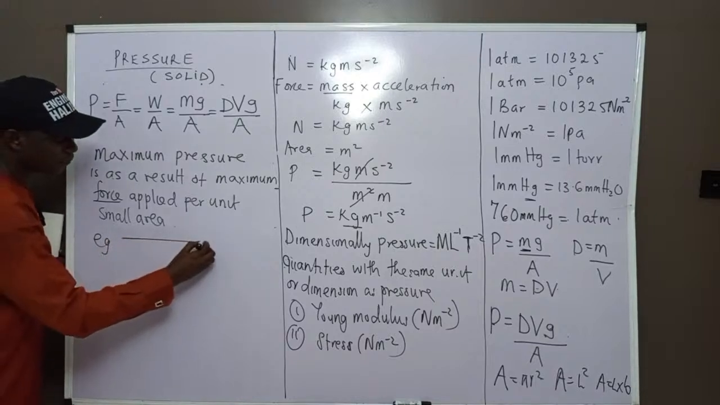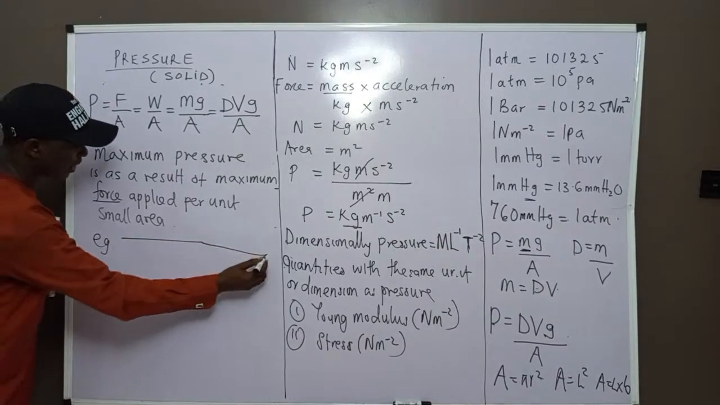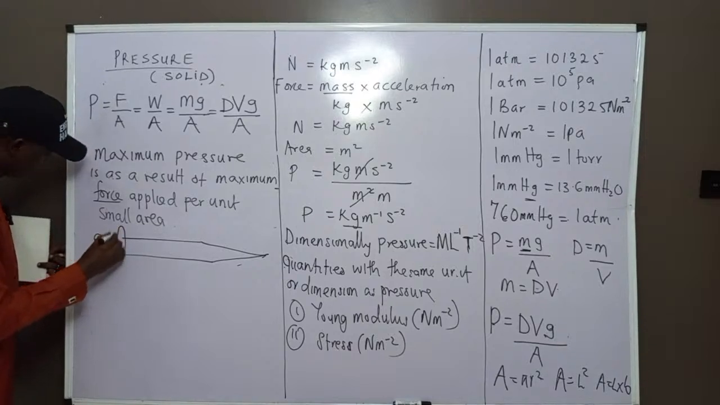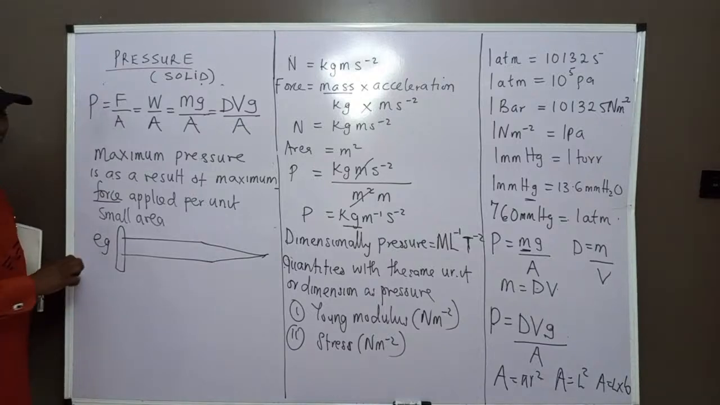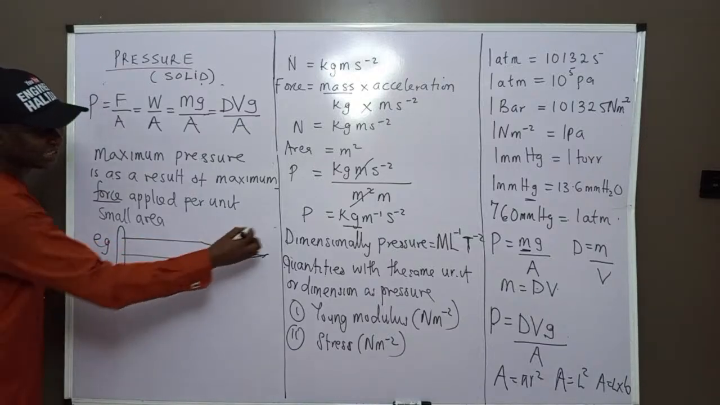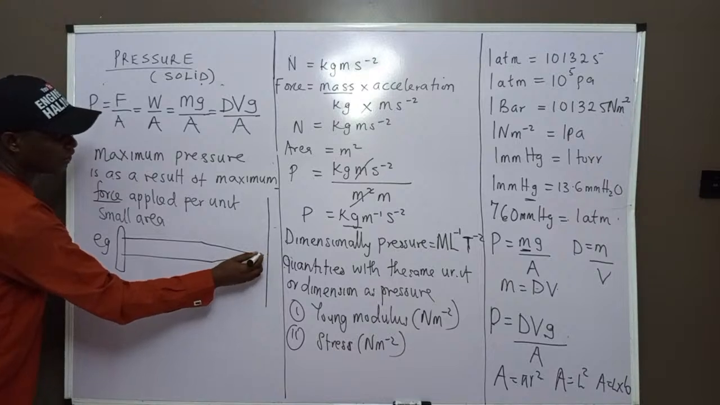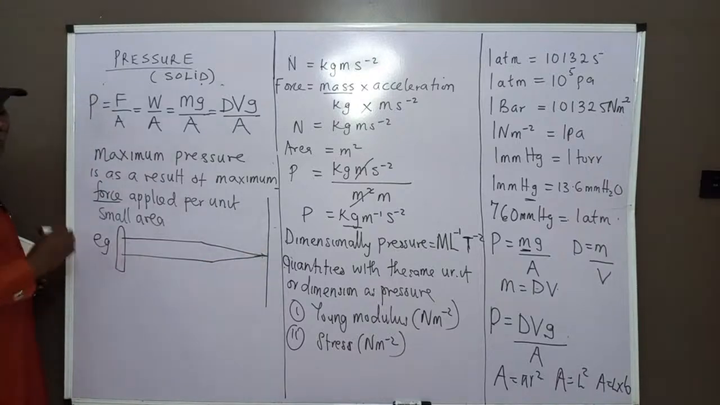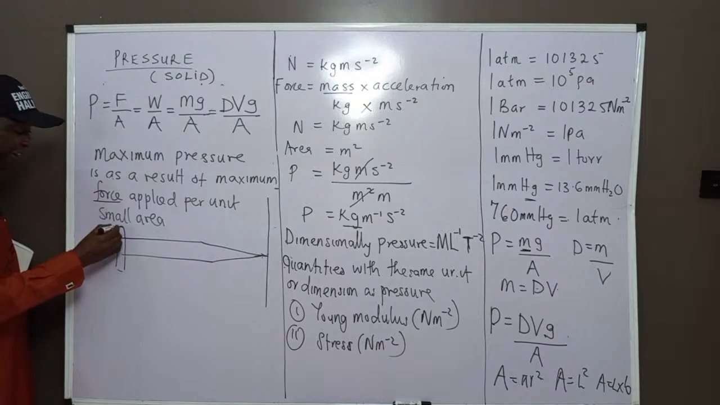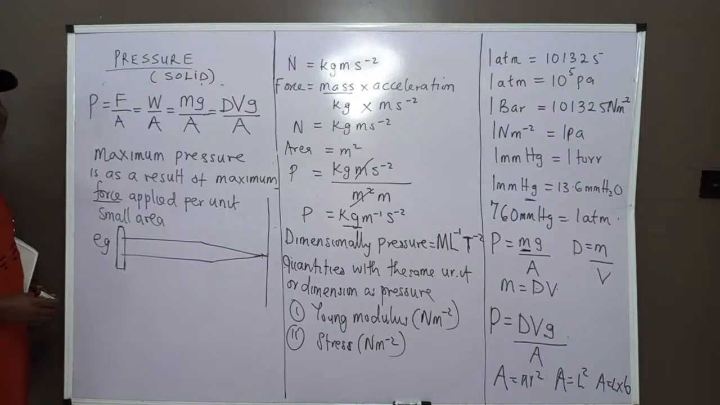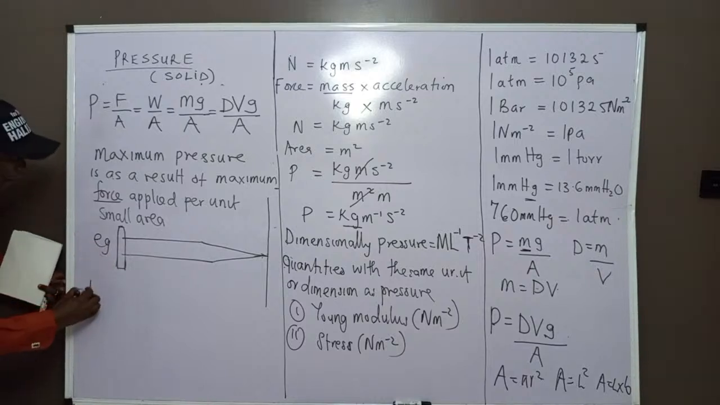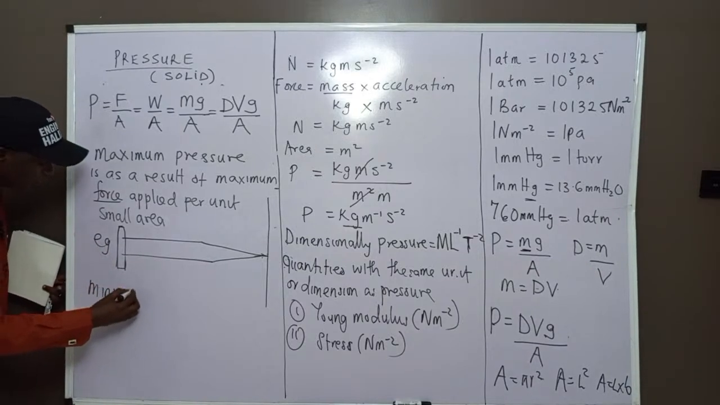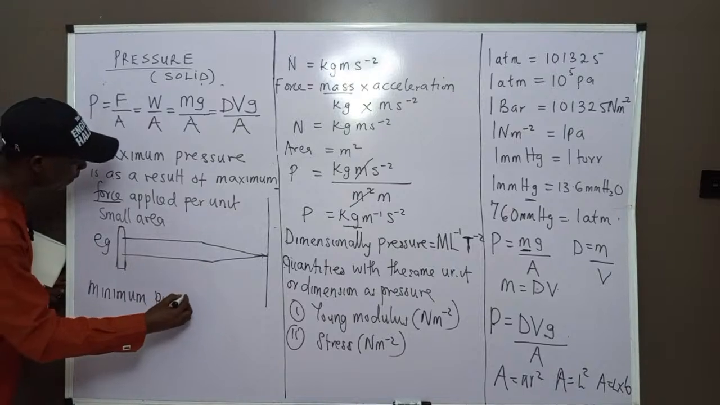Look at this knife now. Look at the sharp knife. Now, if this is the knife and I want to penetrate something, let's say I want to penetrate this surface area with this sharp knife, looking at it, I don't think I need to apply much pressure or higher force. So this one is what we call minimum pressure.